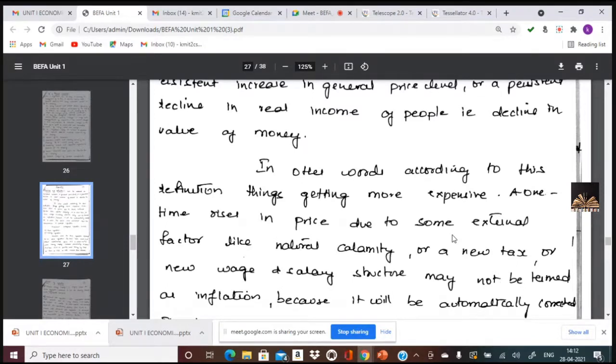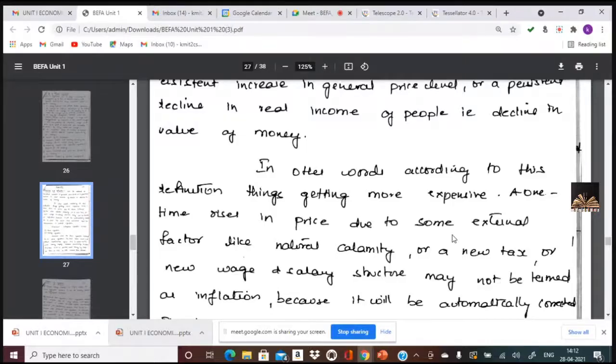So that's not the concept of inflation. Or a natural calamity, like suddenly there is a lot of rain which led to disasters in the rice crop, which led to an increase in the prices. That would pertain to only that particular area. Again, next time what happens? Again, there would be normal rain, normal crop, normal prices. So always remember there is a distinction between an increase in the prices for one time and a persistent increase.